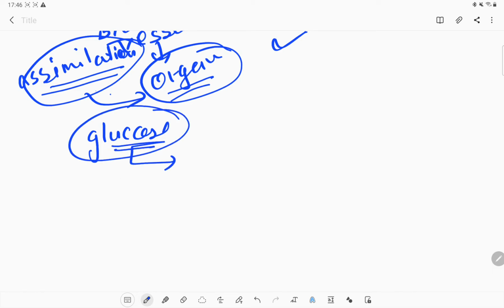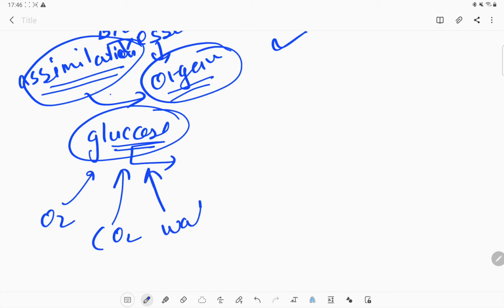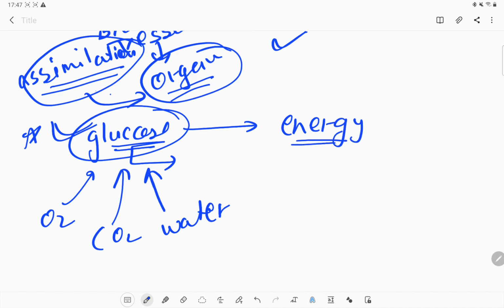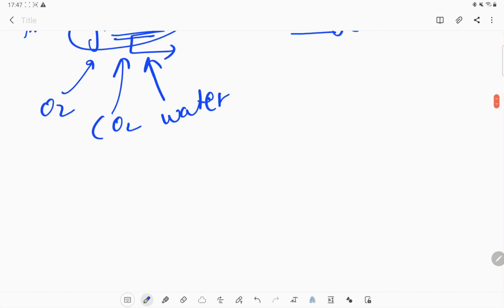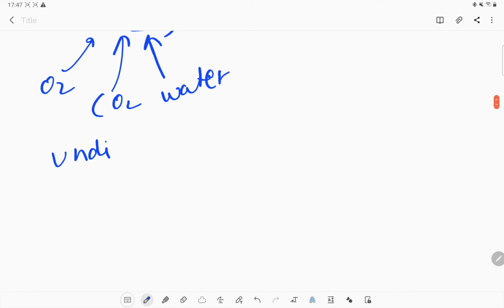We break that glucose down with the help of oxygen, producing carbon dioxide as well as some water, and we will study in the higher classes how the breakdown of glucose takes place, and as a result we get energy, and this energy helps us to perform our daily functions. Now the undigested food will enter the large intestine.